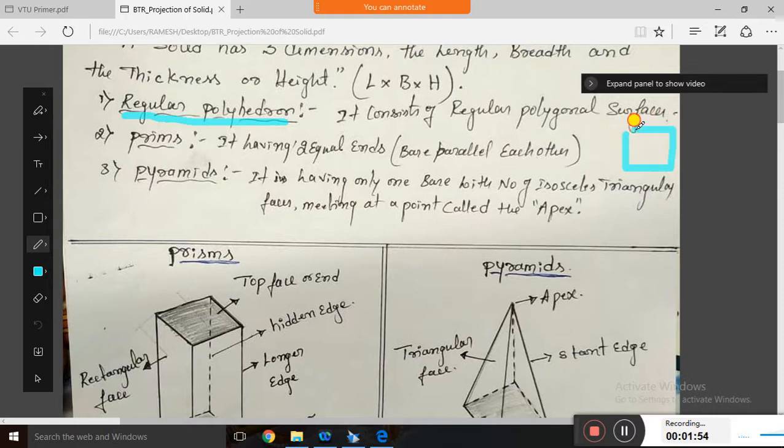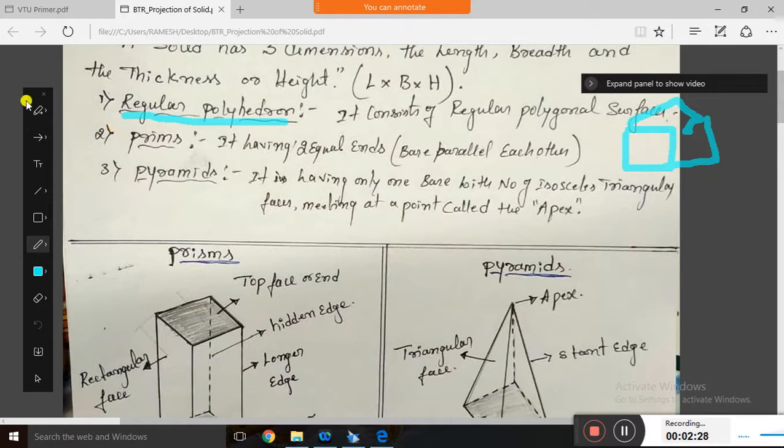A cube is the best example. Say this is a cube, it has six faces and all six faces are equal, then we can call it a regular polyhedron, or else we can call it a cube. Even one more is the tetrahedron. So regular means all the faces are equal.